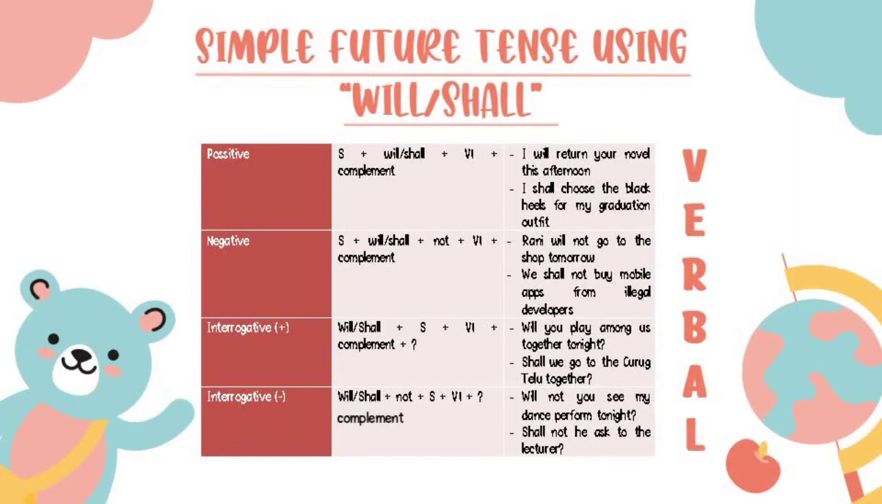And the last, in negative interrogative sentences, the formula is will or shall plus not plus subject plus verb 1 plus adjective or adverb or noun. For example, will not you see my dance performance tonight? Shall not he ask the lecturer?